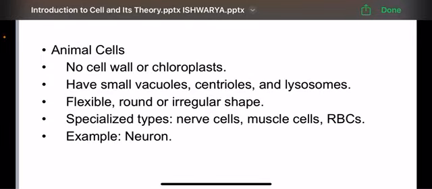Animal cells. There is no cell wall or chloroplast present in the animal cells. They have a small vacuole, centriole and lysosomes. The animal cells are flexible, round or irregular in shape. Specialized types of animal cells are nerve cells, muscle cells, RBCs. An example for animal cell is the neuron.